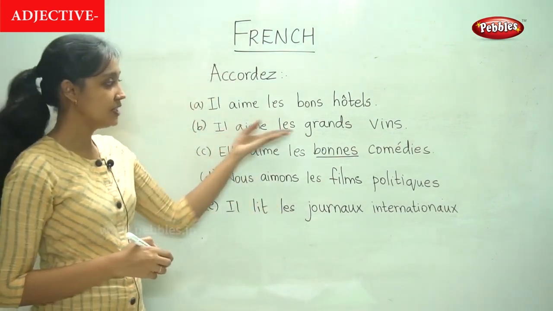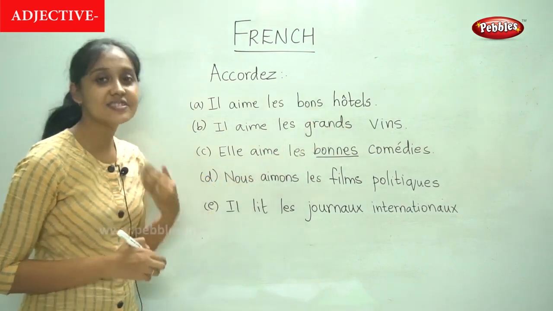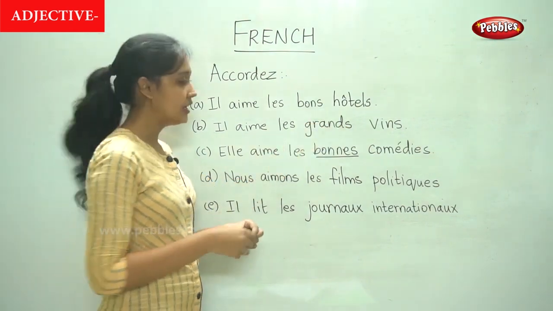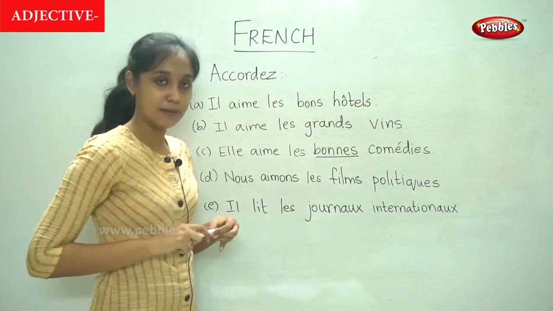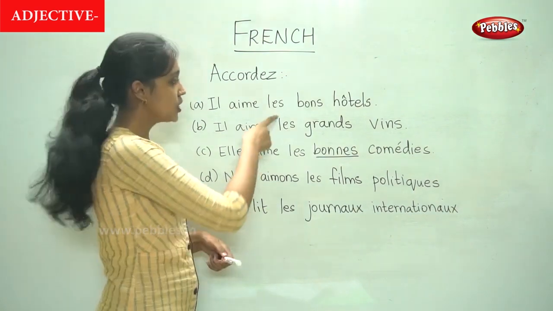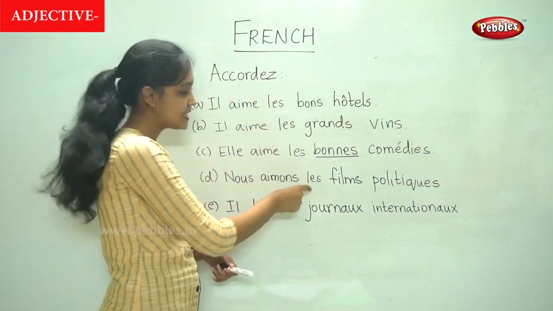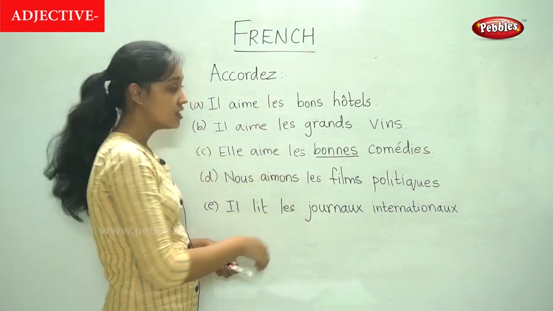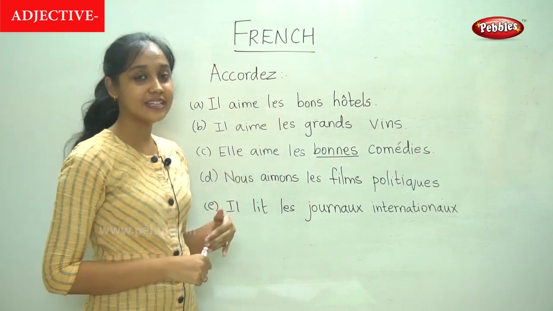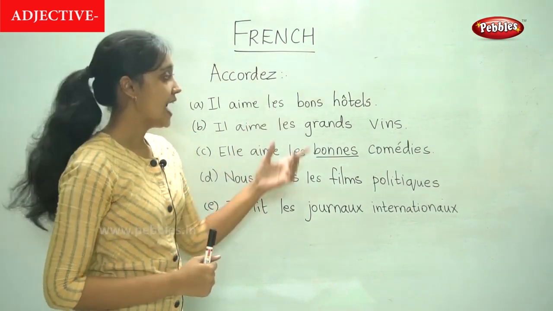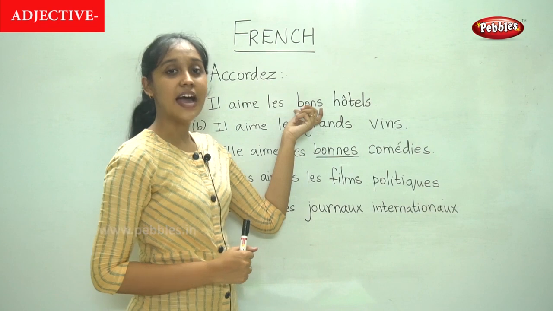So we have written all these adjectives and nouns corresponding for that particular number and gender. If you notice, all the sentences ended with les. So we had to write everything in the plural form, and then we have our adjective.